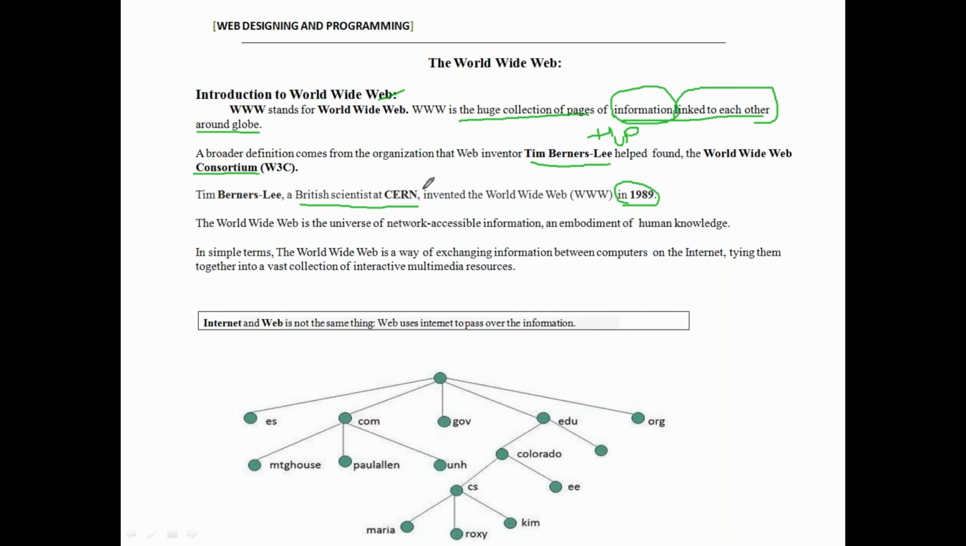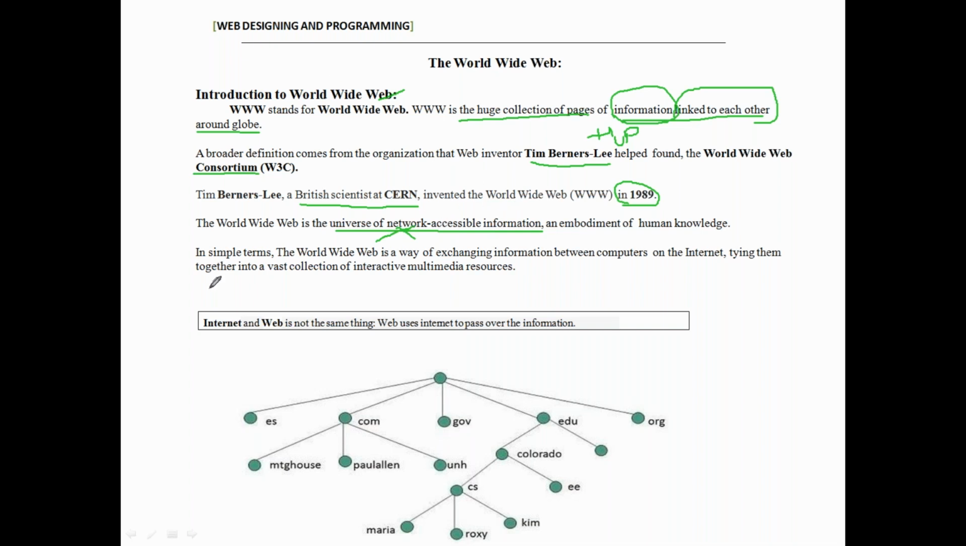In that organization they published the World Wide Web in the year 1989. Here the World Wide Web is a universe of network accessible information. How are you accessing the information from the World Wide Web? Using the network. Without a network you cannot access the information. With the help of a network we can access the information around the World Wide Web.